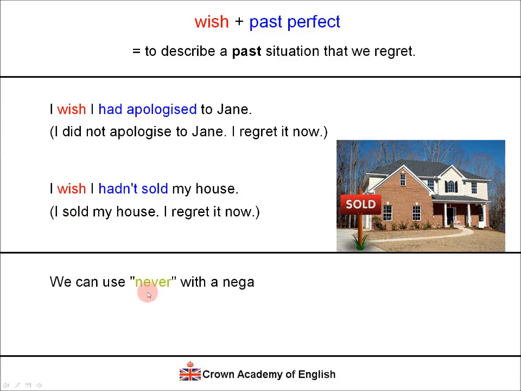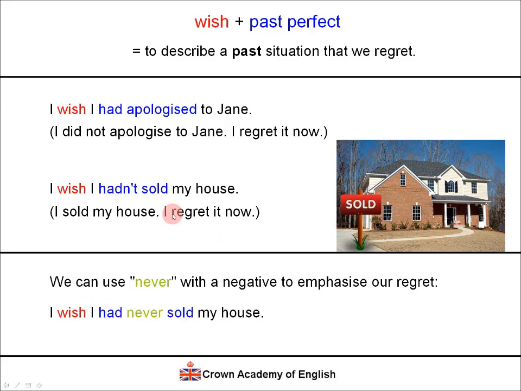We can also use the word never with a negative to emphasize our regret. So we can say, I wish I had never sold my house. This is a different way of saying this.